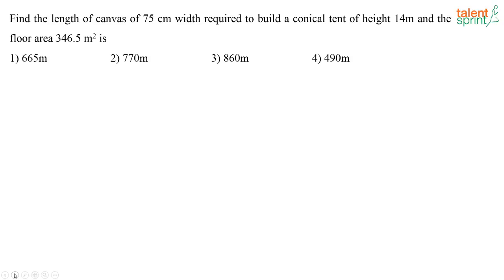Next one. Find the length of canvas of 75 centimeter width required to build a conical tent of height 14 meter and floor area 346 meter squared.